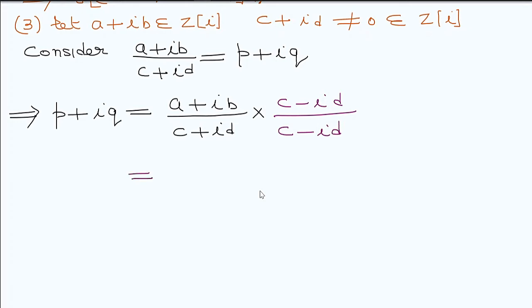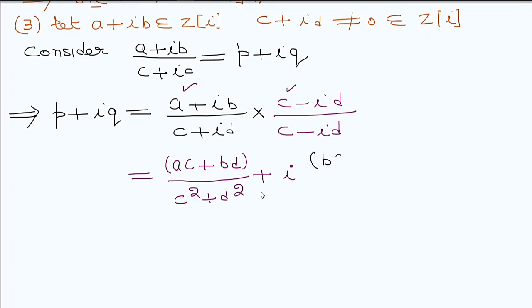First, what is the real part? ac, the first term, and then this product, plus b into d, and below the term comes c squared plus d squared. Next term is i. What is the imaginary part? i times (bc - ad), over c squared plus d squared.